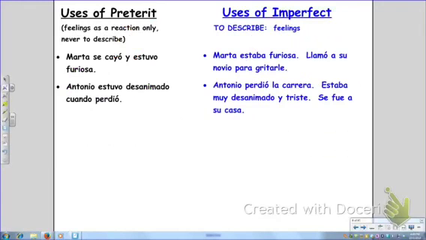With the imperfect, notice how different the sentences are. Marta estaba furiosa. Llamó a su novio para gritarle. Describing that Marta was furious. It's just describing. It's not as a reaction. The reaction is she called her boyfriend to yell at him. Okay? Antonio perdió la carrera. Estaba muy desanimado y triste. Se fue a su casa.